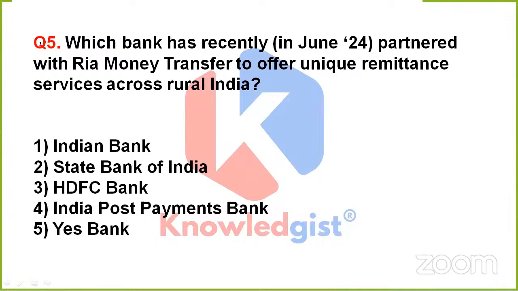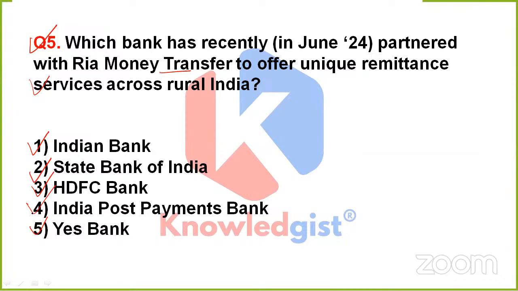So yes, apart from it, next question is asking, which bank has recently partnered with RIA Money Transfer to offer unique remittance services across rural India? Is it Indian Bank, State Bank of India, HDFC Bank, India Post Payments Bank, or option 5, that is Yes Bank?